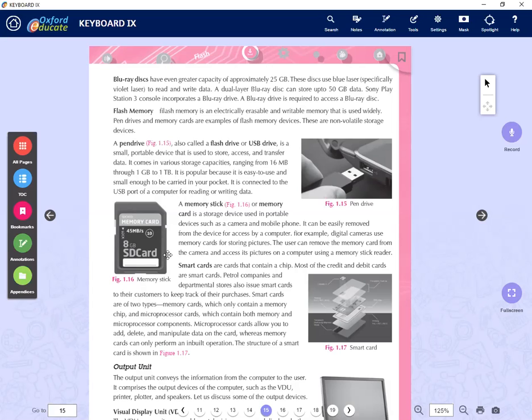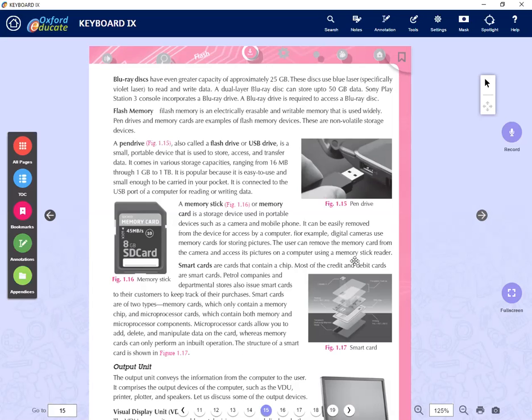Then the memory stick, or we call it the memory card, or the SD card, right? You can put memory cards in your cameras to store your data. Digital cameras mainly use this. Then smart cards contain a chip. If you see your credit cards, they have a smart chip. We have a lot of things included in that chip, right? Those are the main storage devices.